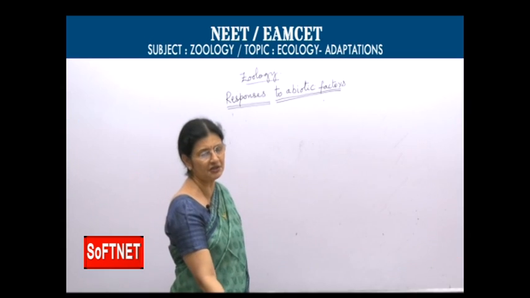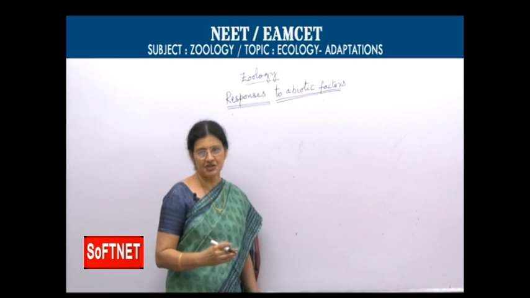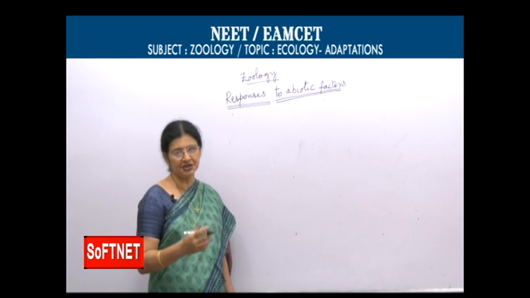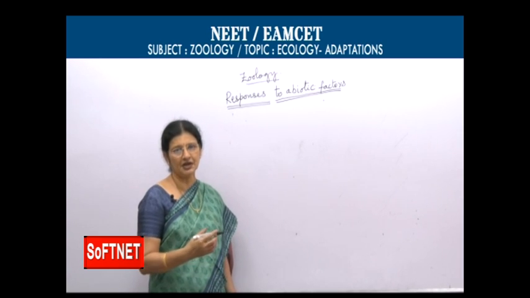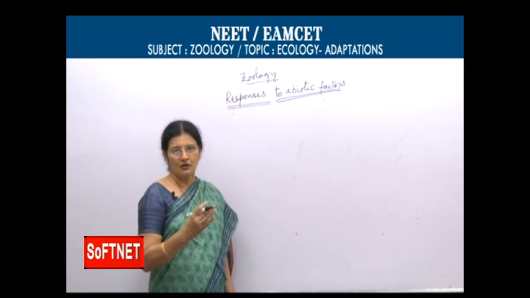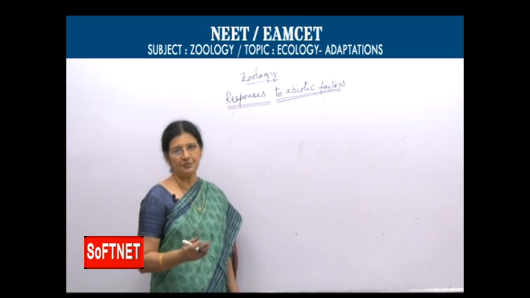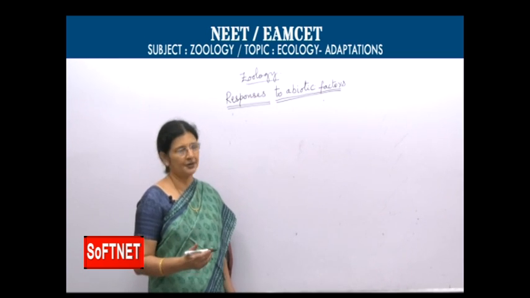Sometimes there are changes in temperature only for one season. Suppose in winter, the temperatures go down below 0, like in Siberia, only for a period of time. After that, again the temperature and the environment become favorable for them.